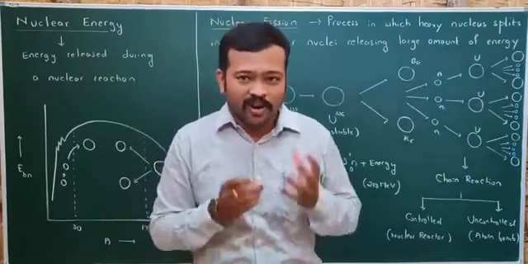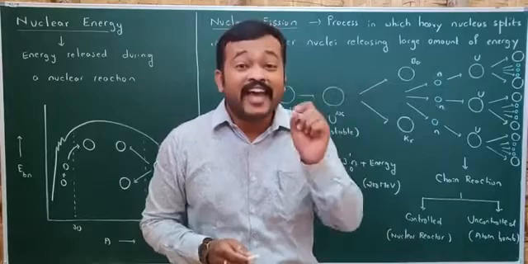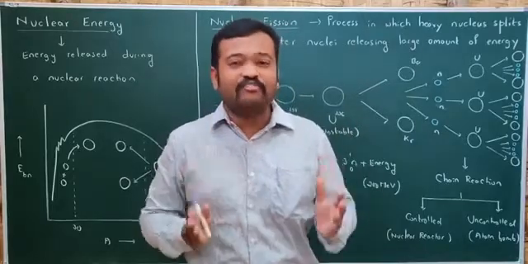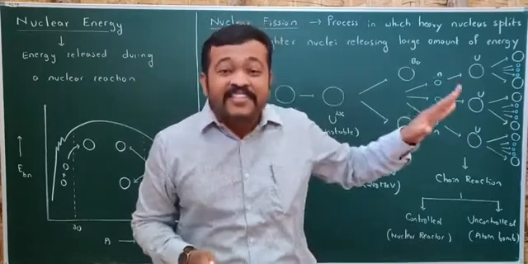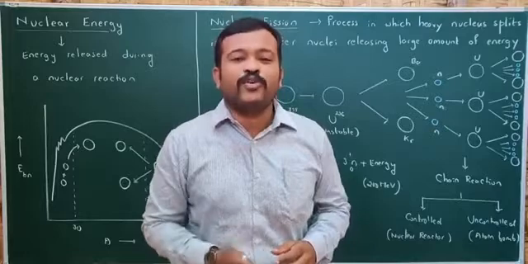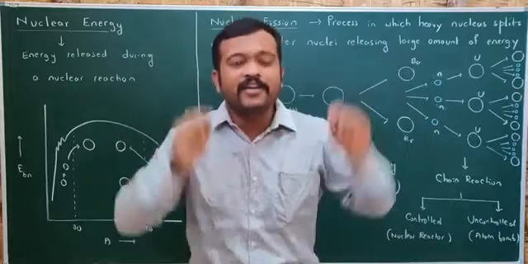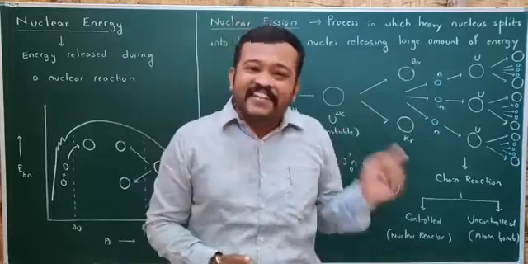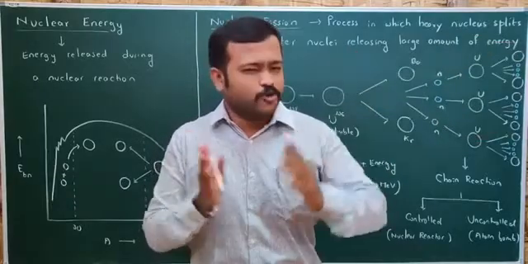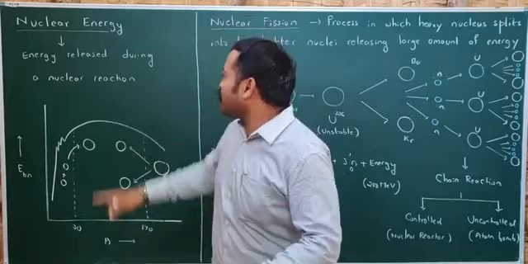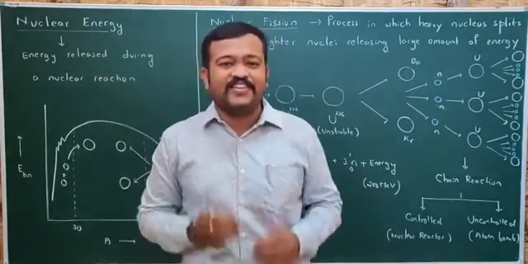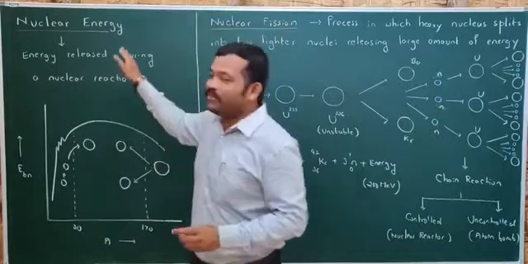If you burn 1 kg of coal, it releases 10^7 joules of energy, whereas fission of 1 kg of uranium releases 10^14 joules of energy. It means that the fission of uranium releases energy a million times more than the energy released by burning of coal. That huge amount of energy which is released is called nuclear energy. Always in a nuclear reaction, energy is released and that energy is called nuclear energy.